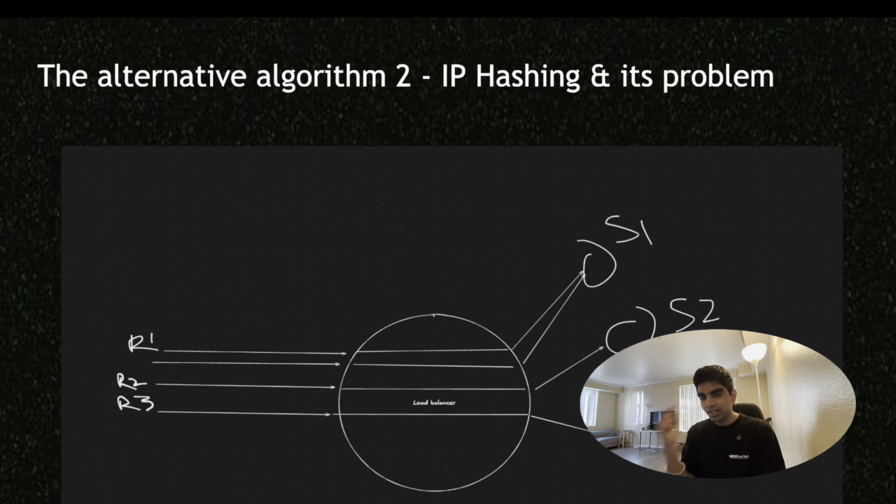Intuitively, we can already spot the problem: since we're doing this by IP address, if there is an extremely high amount of traffic coming from one specific region, a lot of requests are going to start going to that one specific server, which can potentially become an issue.